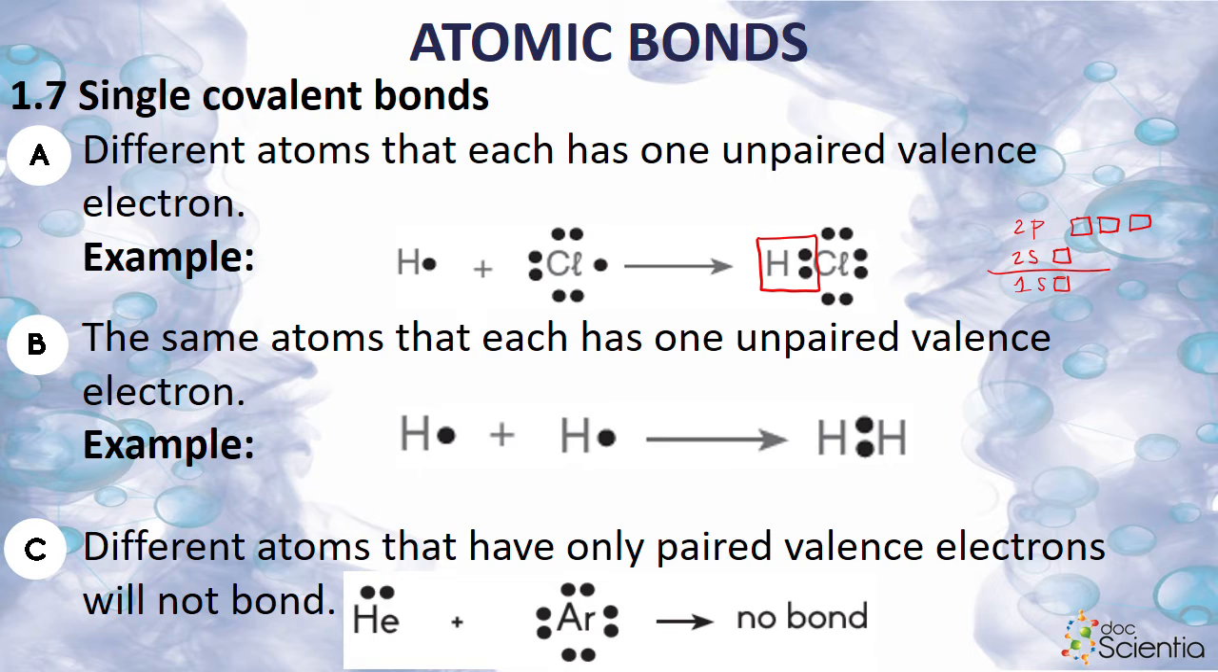How many electrons does he want? Hy wil mos net 2, né? So is hy happy? Yes, because now he looks like helium. Helium lyk mos so. So hy lyk nou soos sy naaste edelgas. He's happy, he's stable, he can carry on with his life. Let's look at chlorine.